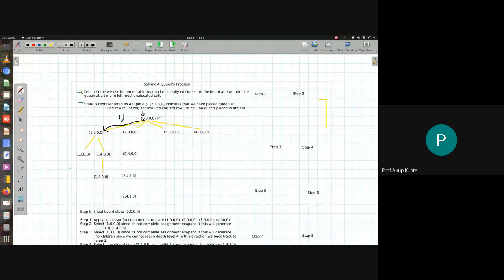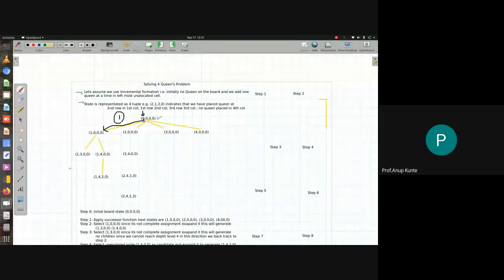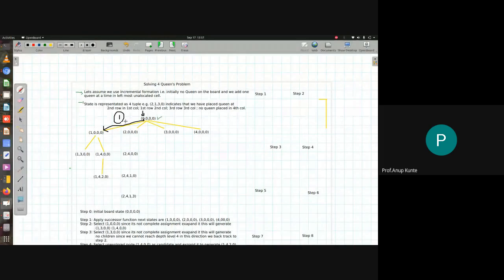You will choose the leftmost unassigned variable, that is variable number 1, column 1. We'll choose value 1 because we have sorted values 1, 2, 3, 4. We can reverse sort them and still the algorithm would work, but we need to state that we are sorting them in numeric order, and that's why I'm choosing 1 here, then 2, then 3, then 4. If I don't get a solution on this side of the tree and I navigate it completely, I'll come back to the other side.